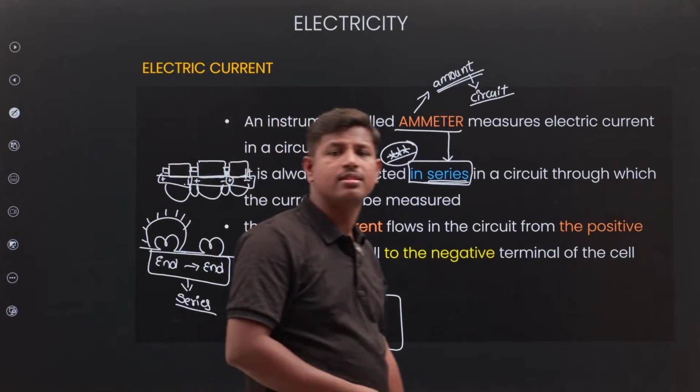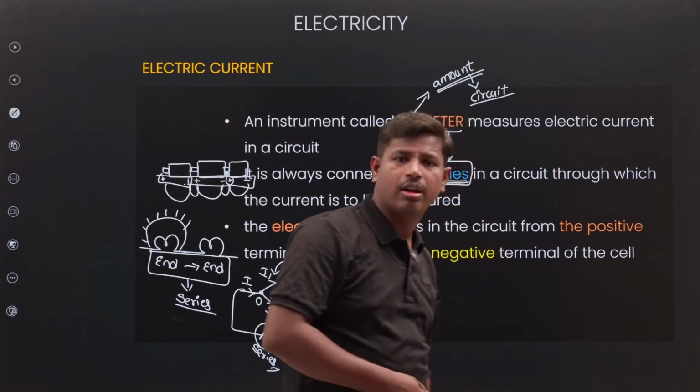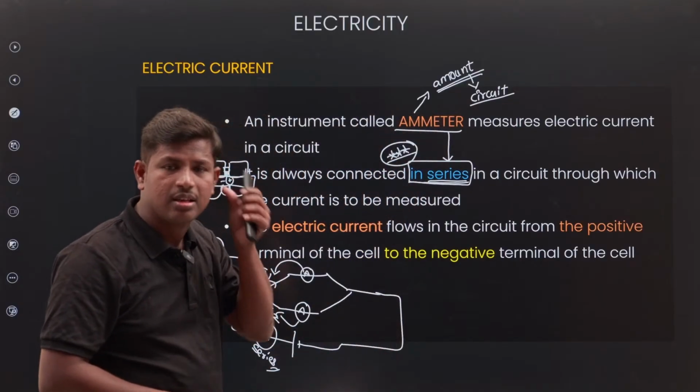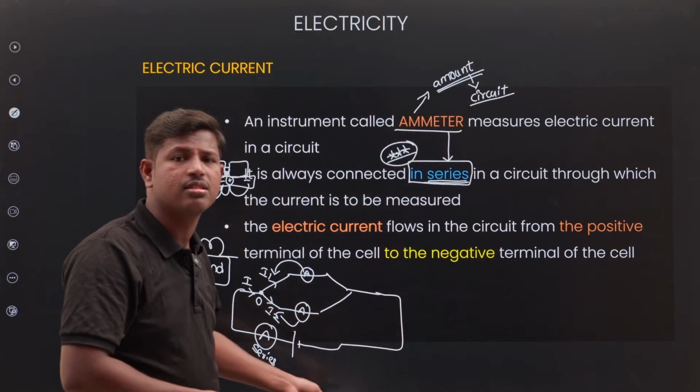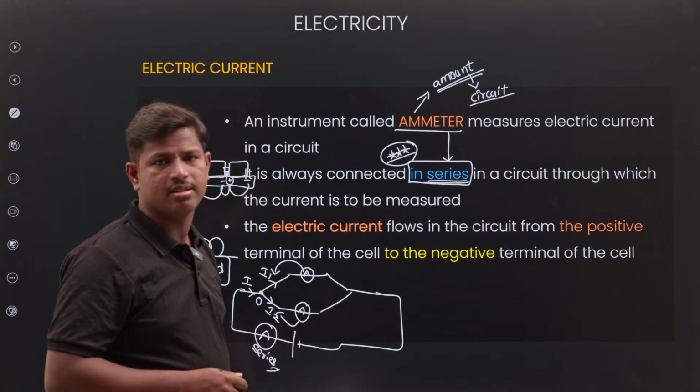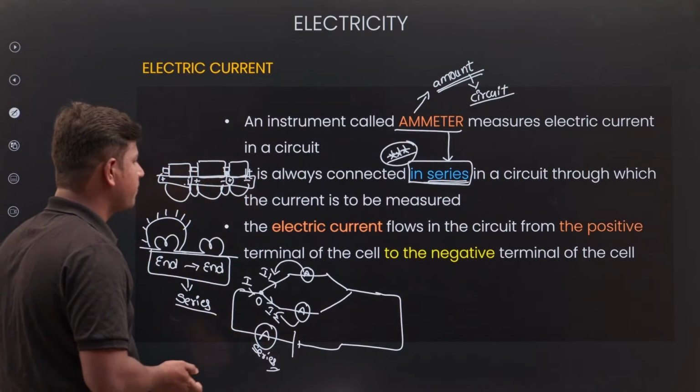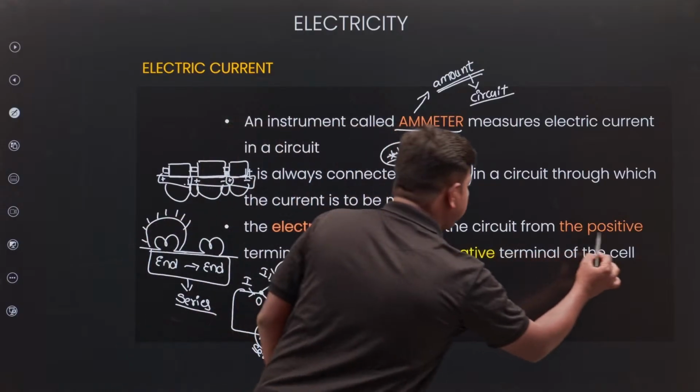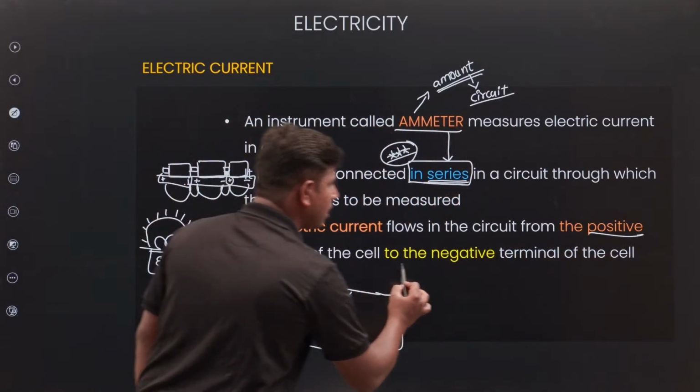Always connected in series only. Okay, always connected in series. With the resistance also, you will connect it in series only. Next, electrical current flows from positive to negative terminal.